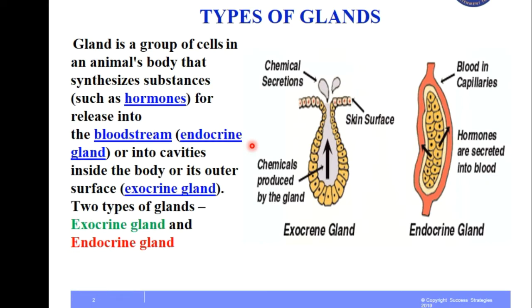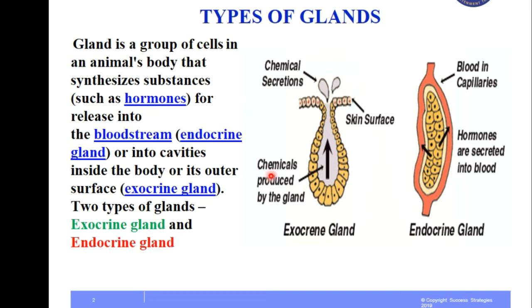Now let us discuss what glands are and how they are distinguished into two different types. A gland is a group of cells in animals that synthesizes substances. The substances can be hormones, and they are released into the bloodstream in the case of an endocrine gland, or into the cavities inside the body or onto its outer surface, that is the exocrine gland.